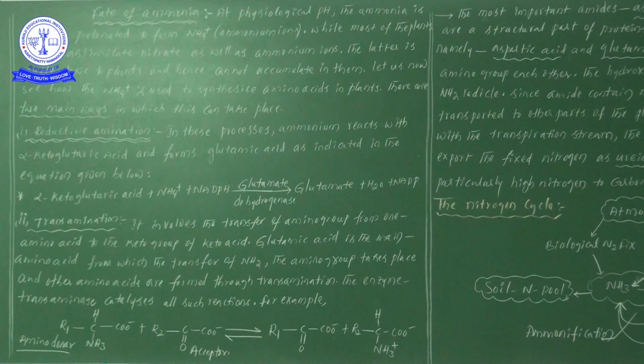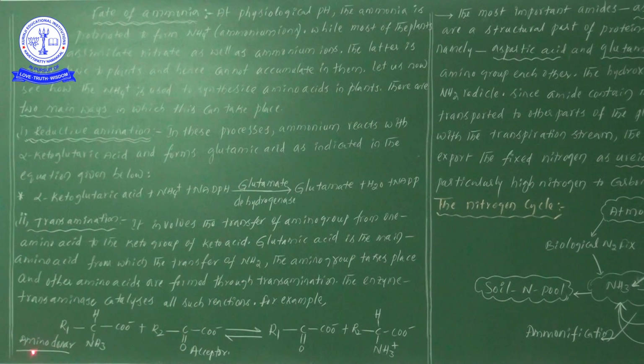So what is the example? To explain transamination, here one amino donor is there and here one amino acceptor is there. The amine group is going to be received by the acceptor, and that acceptor is nothing but the keto group of the keto acid.